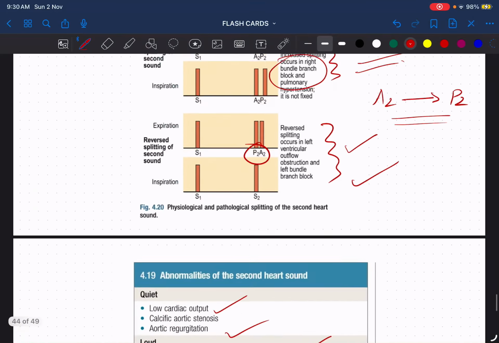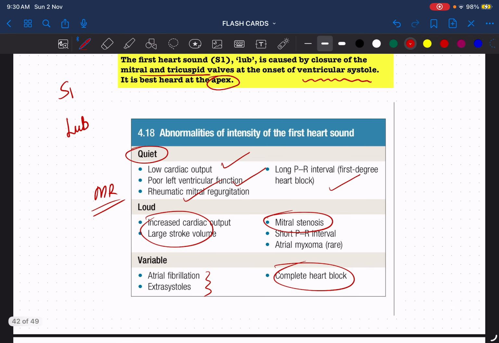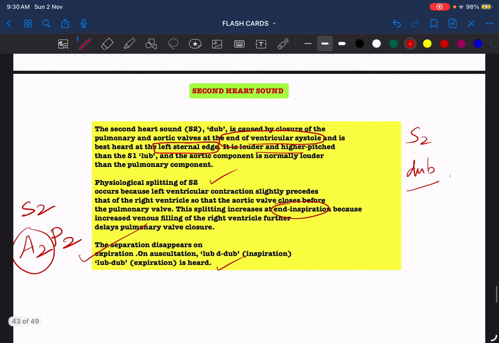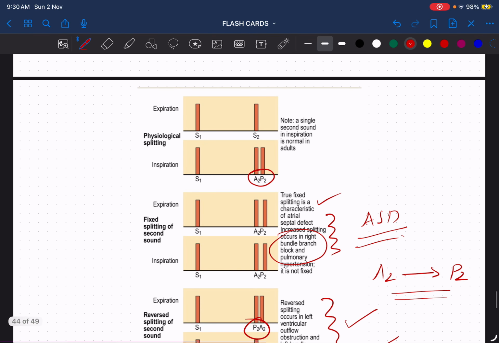So once again, a quick revision. First heart sound: beginning of ventricular systole, best heard at the apex, S1 lub. Loud S1 in mitral stenosis, soft S1 in mitral regurgitation, variable S1 in complete heart block. Second heart sound: left sternal edge, end of ventricular systole, higher pitched, louder, especially the aortic component. Physiological splitting occurs because the left ventricle contracts first, the aortic valve closes first, then the right ventricle contracts, leading to closure of the pulmonary valve. The physiological splitting is well appreciated in inspiration and disappears in expiration.